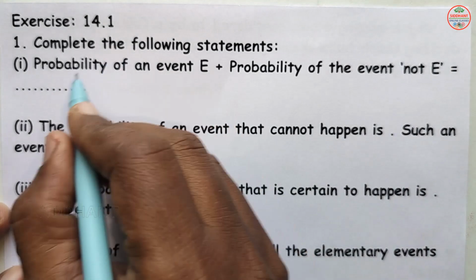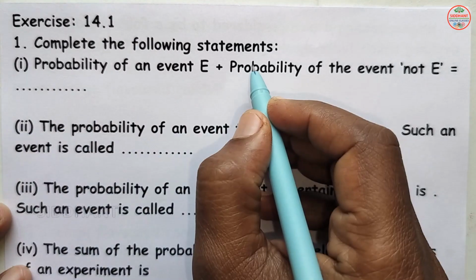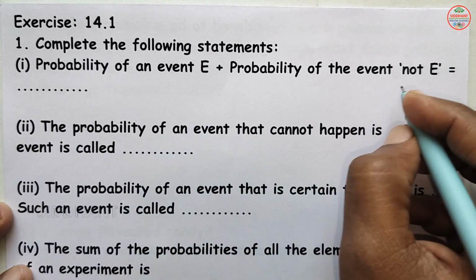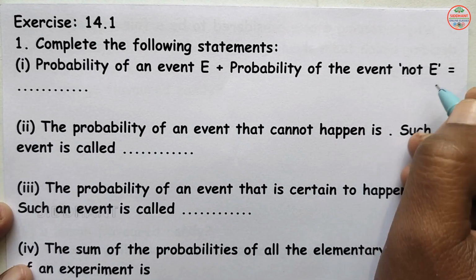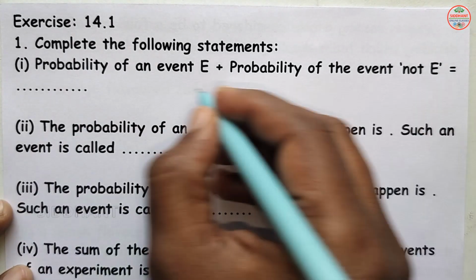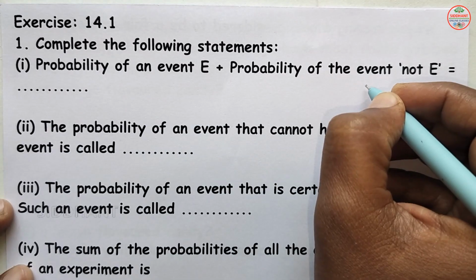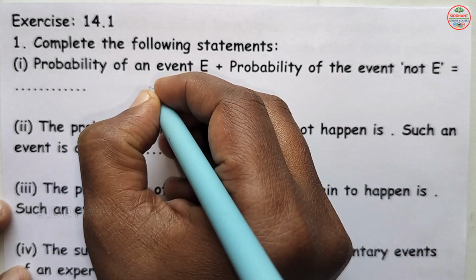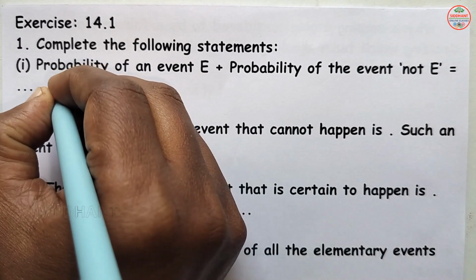Exercise 14.1, question number 1. Complete the following statements. First one, probability of an event E plus probability of event not E. So here, the happening side plus not happening side will always be 1. So here the answer will be 1.